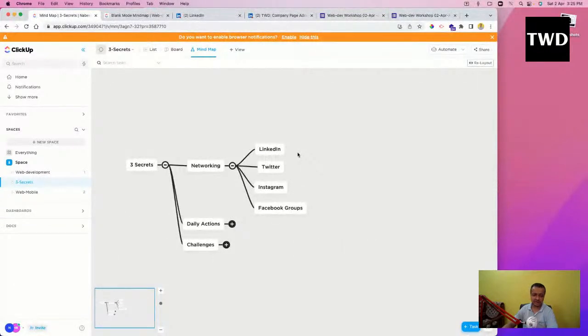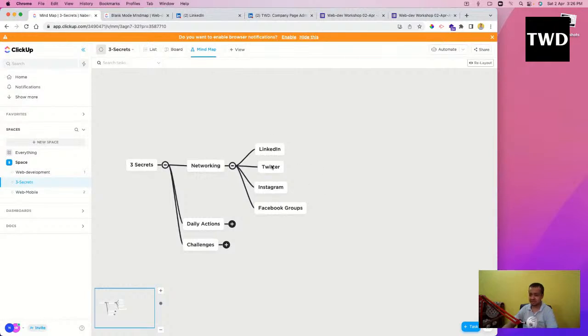LinkedIn is a professional network. The main network in India is this LinkedIn network. You have to go here and you have to post your projects and all. A lot of people are taking this advice seriously and posting this, and you just tag me and you'll get a good connection.